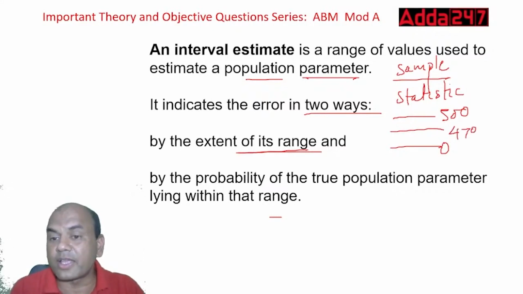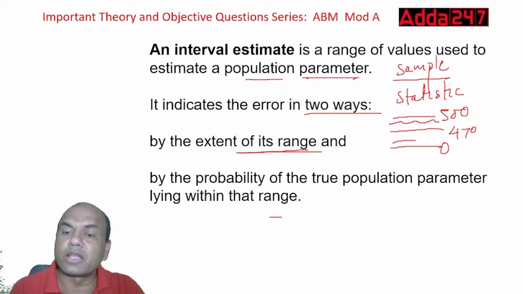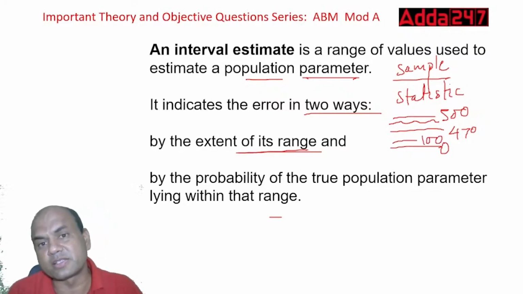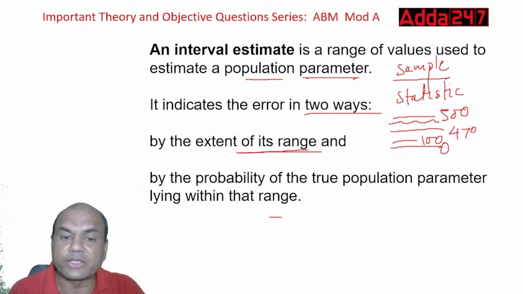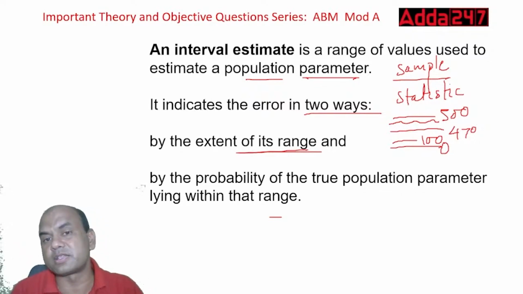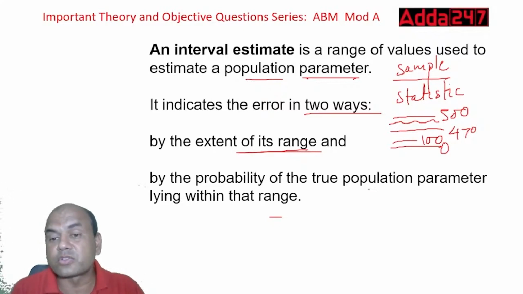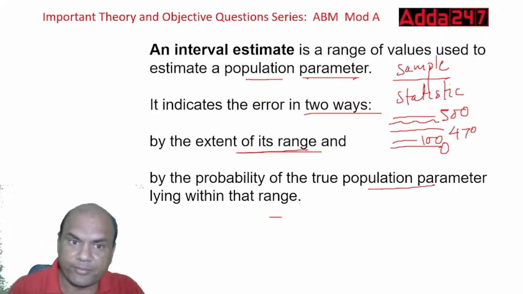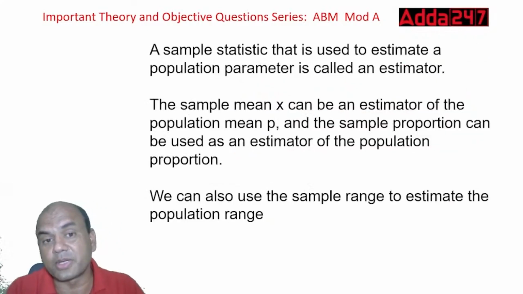Now this is the accurate range. So my answer will lie somewhere in between. If it lies there, then I'm accurate. If my answer doesn't lie over here, and it lies somewhere far away, then I'm far beyond this range, right? So the extent of its range and the probability of the true population parameter lying within that range matter. The answer should lie within this range, okay? So that is a good interval estimate.